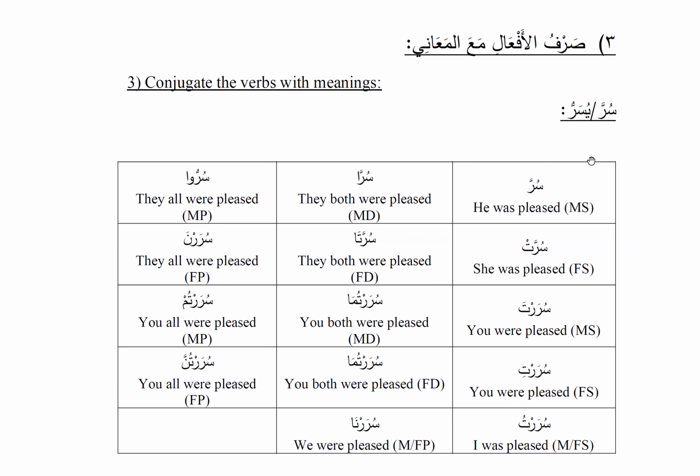So for example here, surra means he was pleased. Who pleased him or what pleased him is not mentioned, right? Just like we say for example kutiba, which means to be written, who wrote it is not mentioned. So this is going to be a little different from the normal ones. So we're going to take surra first, which is fi'l madi past tense. So we say surra, surra, surru, which would mean he was pleased, they both were pleased, and they all were pleased, for male, singular, dual and plural.